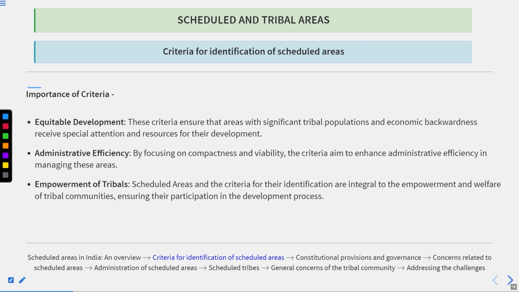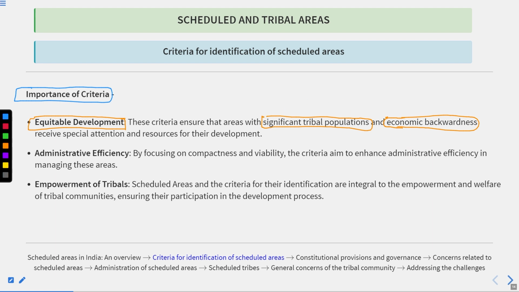Thereafter, we have discussed the importance of the criteria, why the criteria is important. The first is the equitable development. These criteria ensure that the areas have significant tribal populations and also backwardness. So our two motives are basically satisfied here. First, taking the economically backward areas into the mainstream.